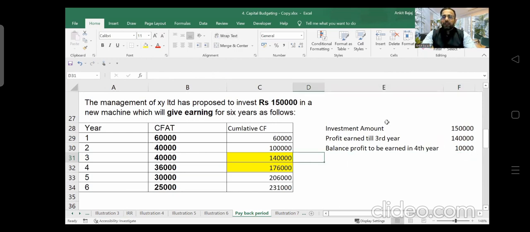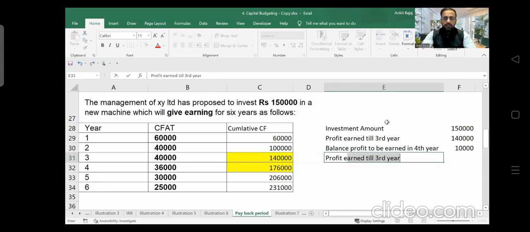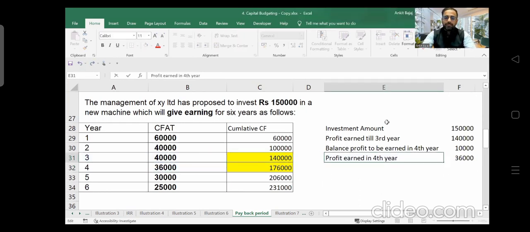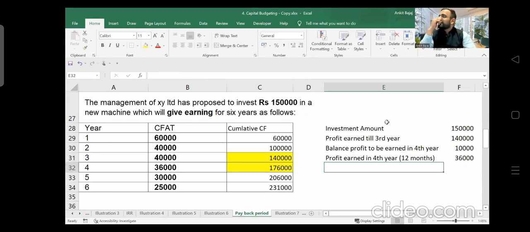Now, here, profit earned in fourth year. How much profit are we earning in fourth year? 36,000, right? So we earned this profit in 12 months. Yes or no? Here what I have done, I have written profit earned in fourth year. So in fourth year, we have earned profit of 36,000, and this profit we have earned in 12 months,